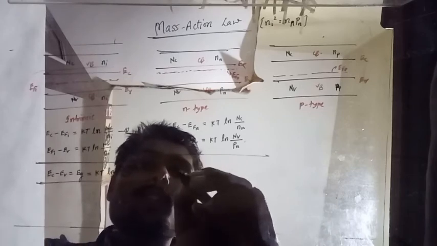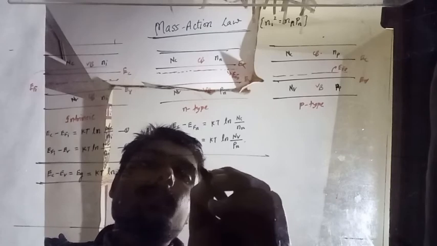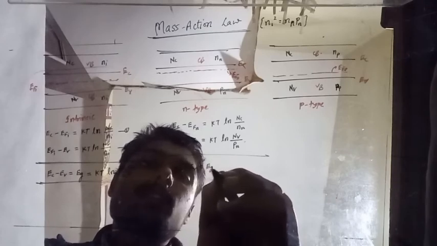Add these two equations again and you will get EC minus EV, equal to EG,